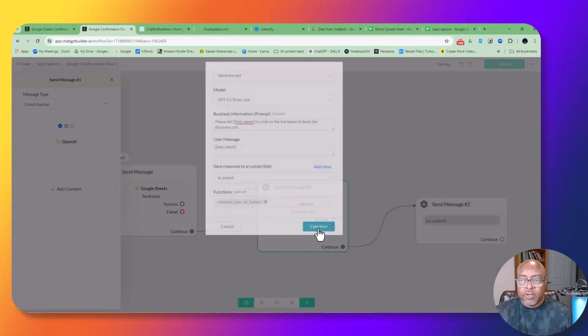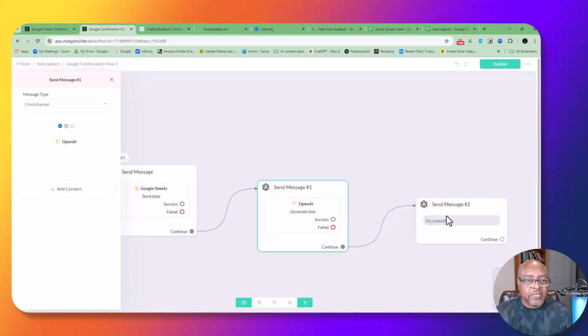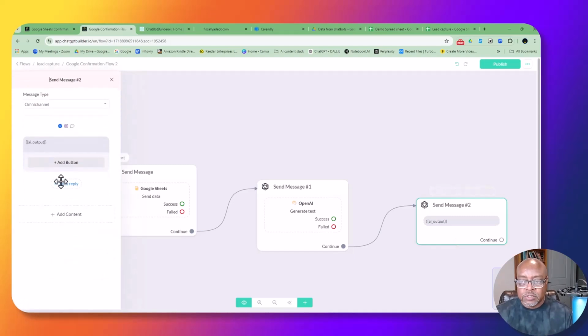But now I want to add some stuff to this box. So when this message is put out there, and I'm showing you again here, this is what it's going to look like.